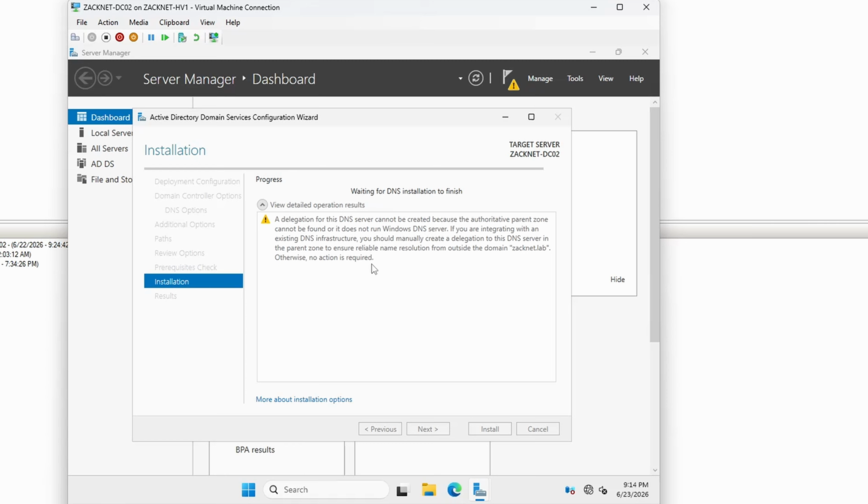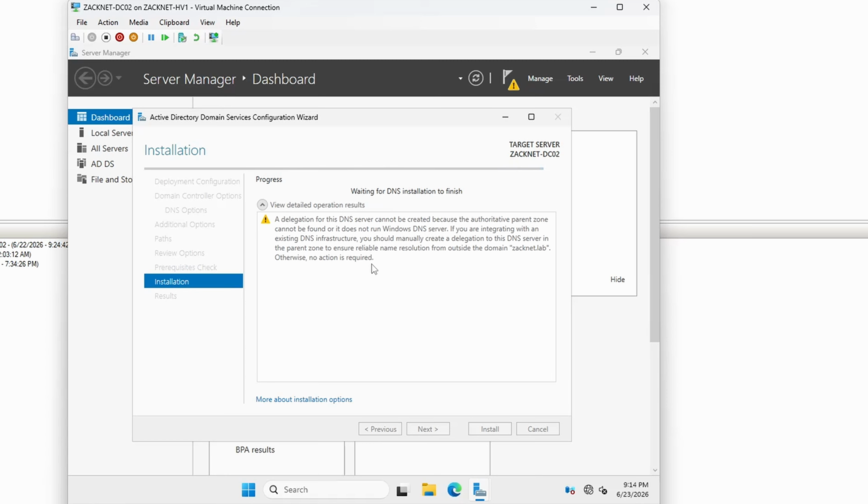Now, if we were trying to integrate this with a corporate or existing parent DNS, then in that case, we would have to create a DNS record zone pointing to the server. So in our case, it's an isolated lab and an internal environment.